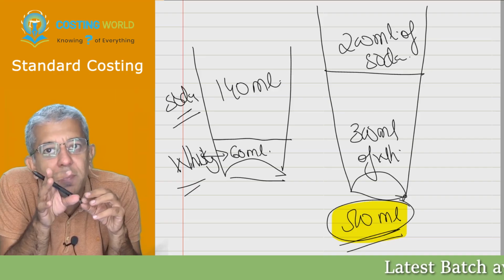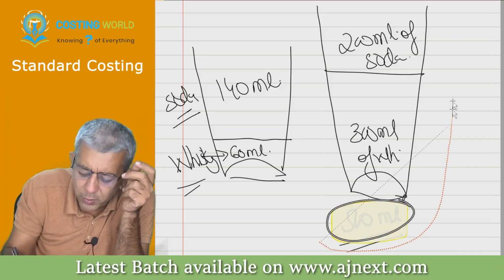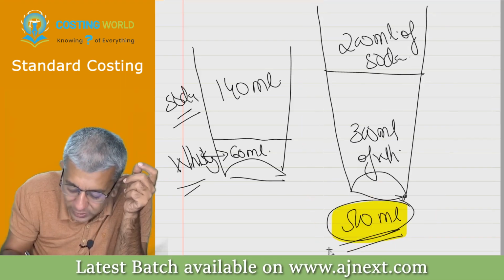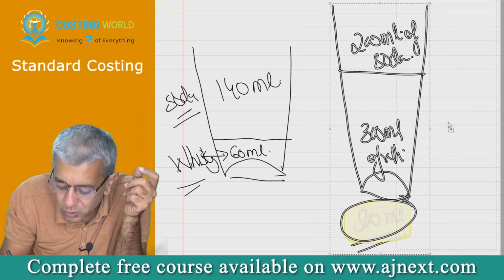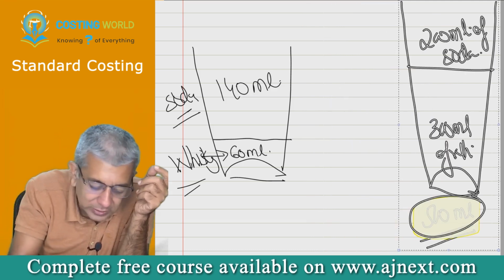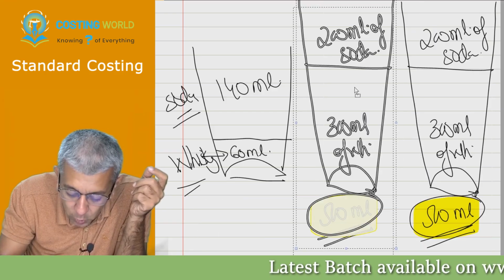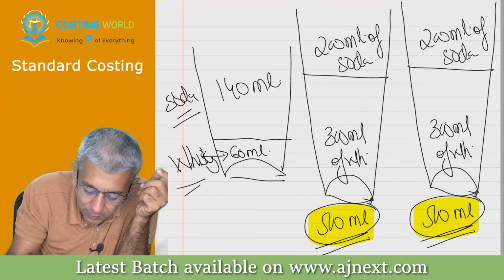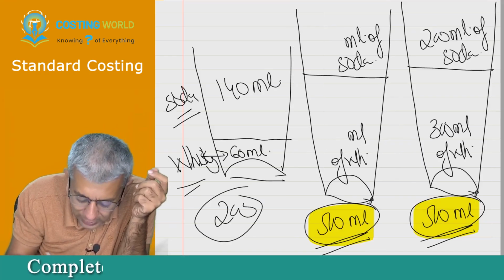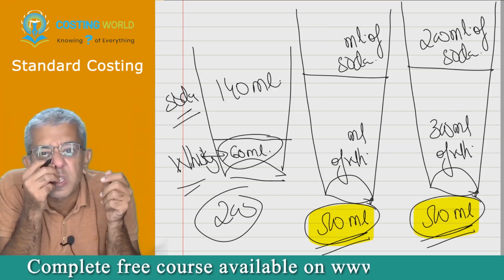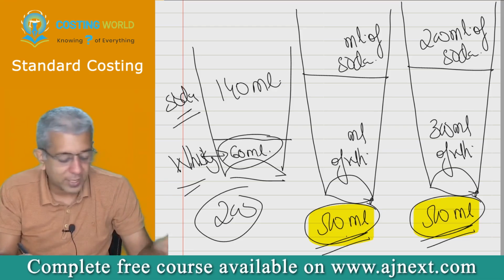Now, you all can tell me one other thing also. Even if he has got 500 ml of the glass, can we say if in a 200 ml glass whiskey should have been 60, can we say in 500 it should have been, you pick up your calculator.